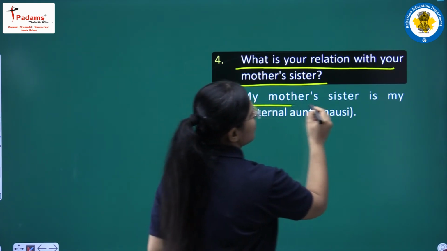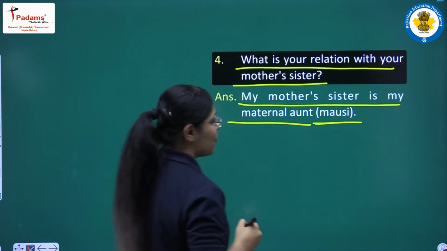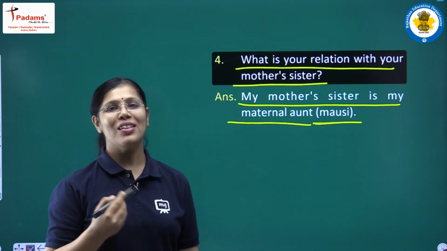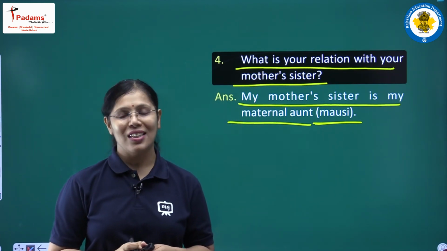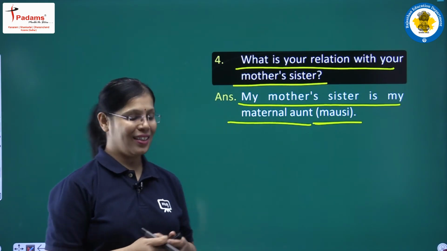My mother's sister is my maternal aunt, that is Mausi. So you must know this, that your maternal aunt or your mother's sister is your Mausi.